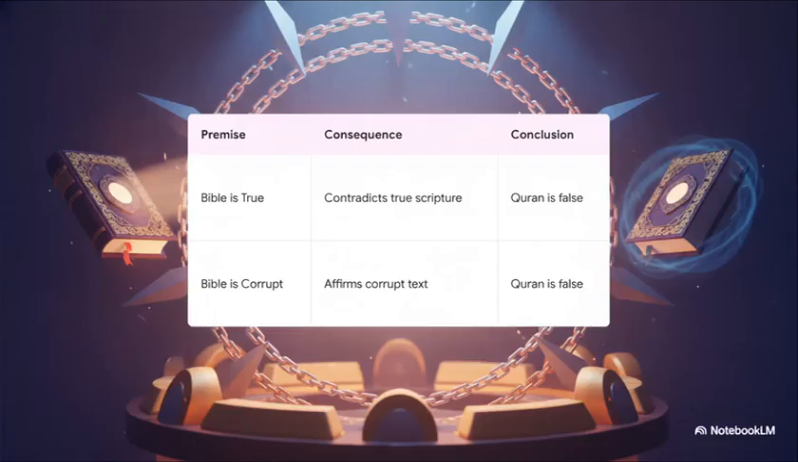Let's really break down the architecture of this argument step by step. In the first scenario, challengers argue that if the biblical texts are historically true, then the Quran is demonstrably false because it contradicts that true scripture. Okay, now consider the second scenario. If the biblical texts are historically corrupted, then the Quran is still false because, according to this argument, it affirms and commands obedience to a corrupted book. So the apologists present this as a perfectly closed loop, a logical trap with absolutely no exit.